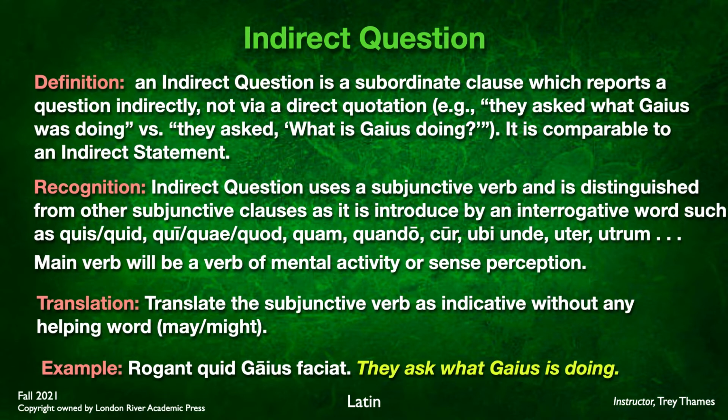And this is an interrogative, an indirect question. We're not asking directly what he did. We're indirectly asking. They ask, what is Gaius doing? So you have the verb of mental activity, rogant, followed by a secondary clause introduced by an interrogative. Here we have quid, and then we have our subjunctive verb faciat.